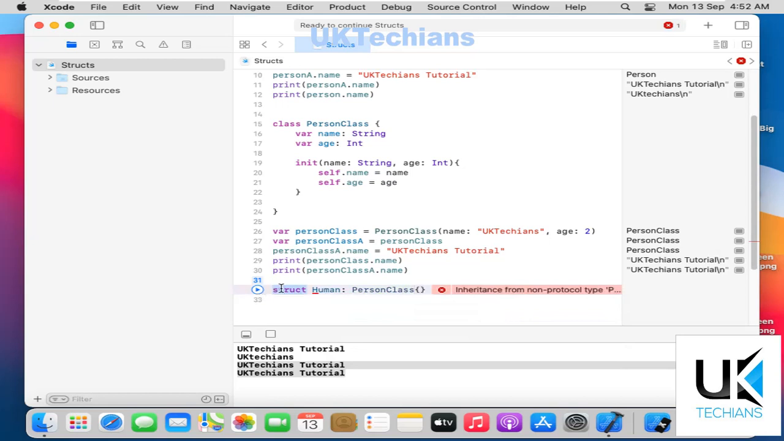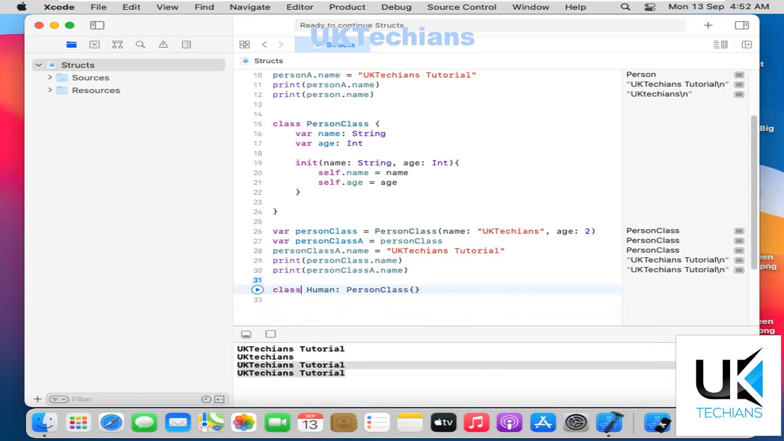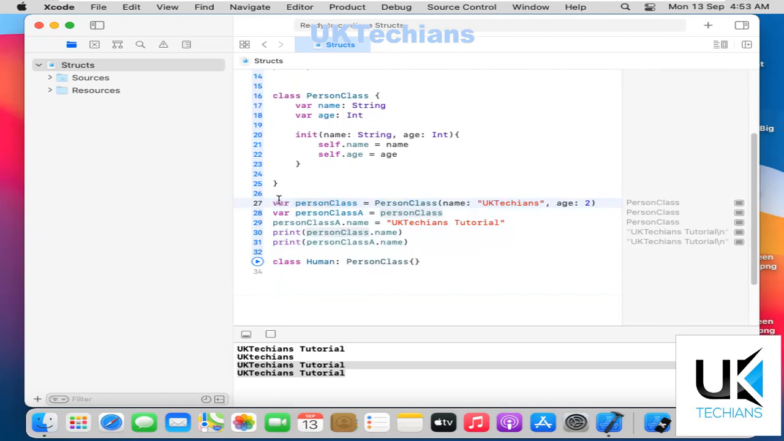But what if I make Person a class type? Now I am able to inherit classes via classes. So this is what classes need to be used for. Between classes and structs, we use structures for storing values and returning methods from them, and whenever we need to inherit something from another class, we use classes. So this is how we use classes and structs.